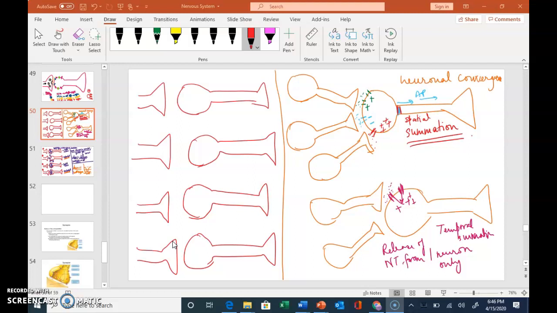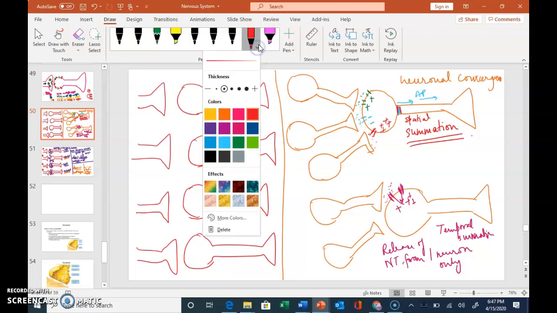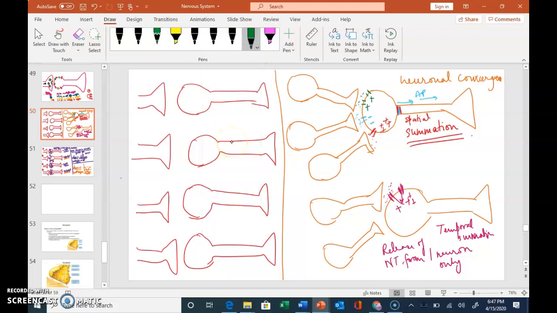Okay, now one thing, and this is the last thing. When we see positive charge entering and causing a graded potential, we call that EPSP. So you have positive coming in, and this is causing local depolarization.